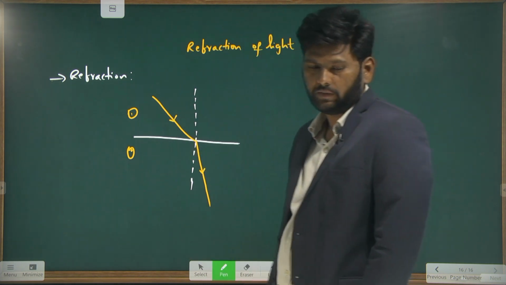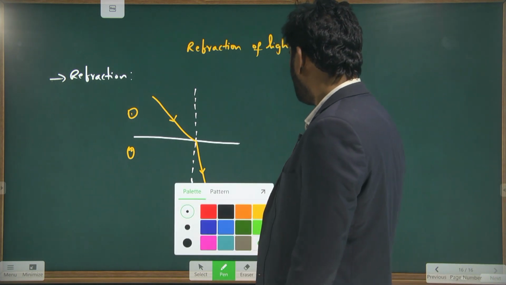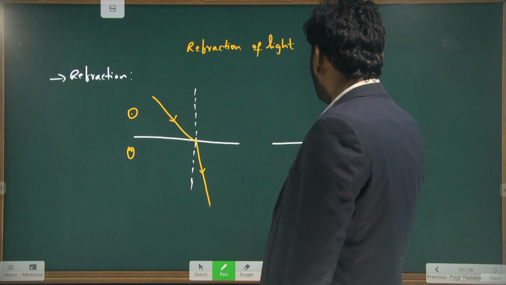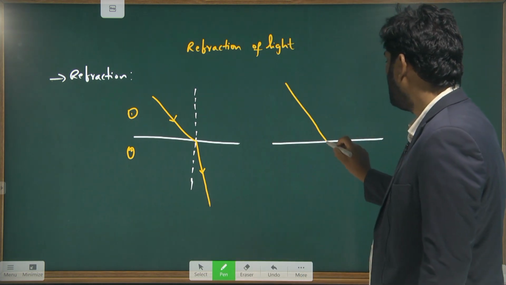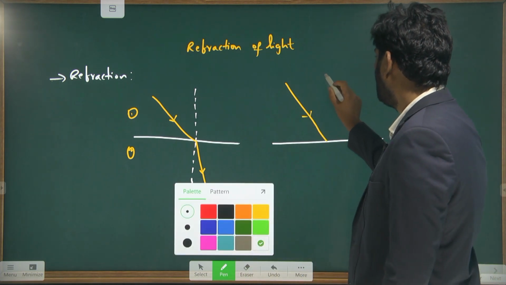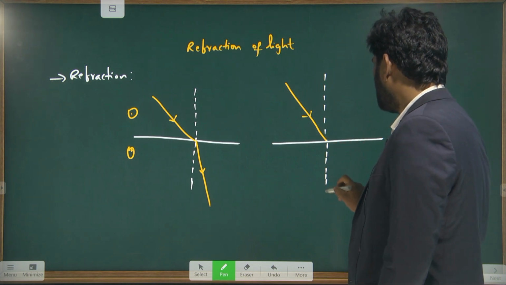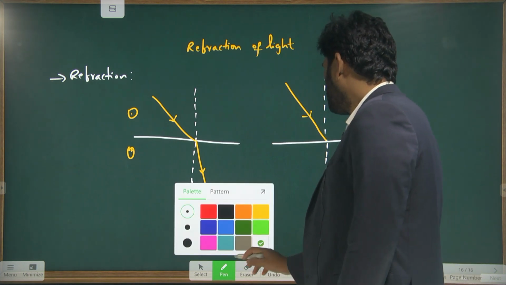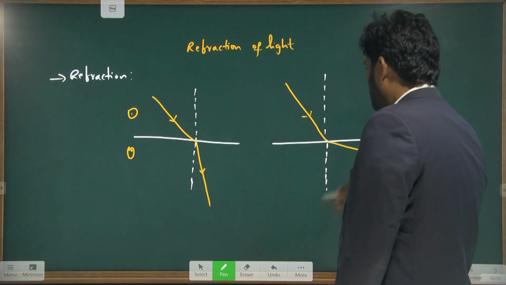And you can observe another bending also. This is a light ray, this is a normal, and this is the refracted light ray. So this is also one more bending.